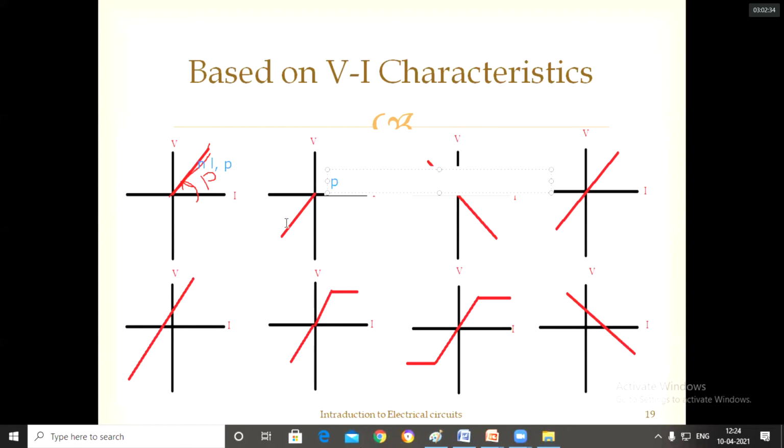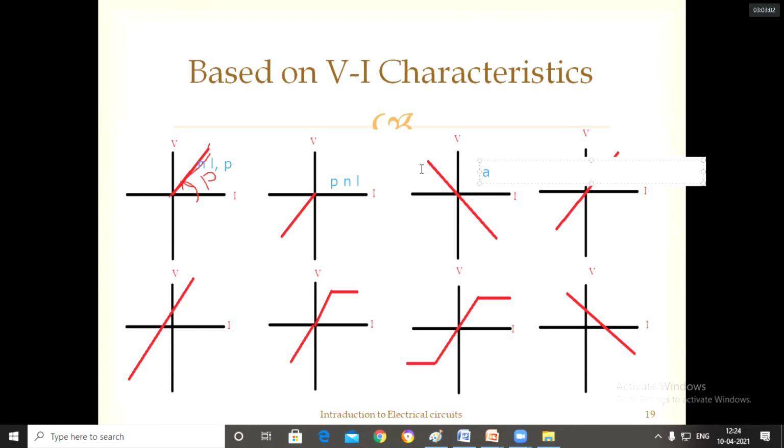See here, in the previous one, it is touching the origin and has a straight line equation up to this point. But what about this? It is not having one. So it is non-linear. And next for this, the slope is negative. The slope is negative, so it is an active element. And next, is it linear or non-linear?